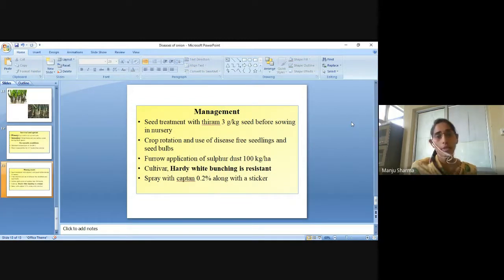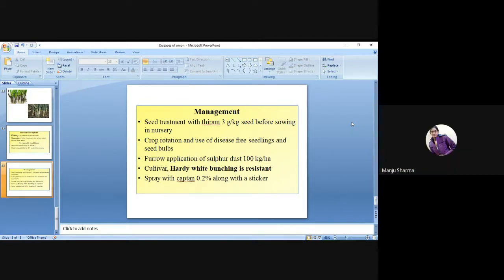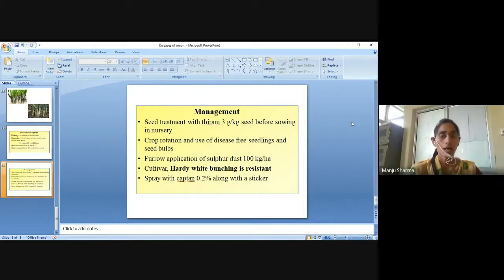Then their management: seed treatment with Thiram 3 gram per kg seed before sowing in nursery, crop rotation and use of disease-free seedlings and seed bulbs. Then furrow application of sulfur dust at 100 kg per hectare.